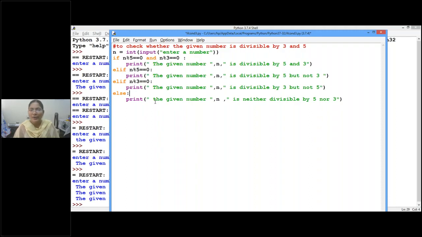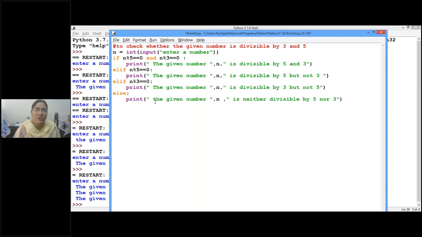But not two grades at a time to one person or to one number, isn't it? So in that case, what do we do? If the percentage is 90 and above, then print grade A. Else, that means elif, above 75 but less than 90, then grade B. Next, above 60 but less than 75, so then grade C. Above 45, grade D. Above 33, grade E. Then otherwise fail. Got it?